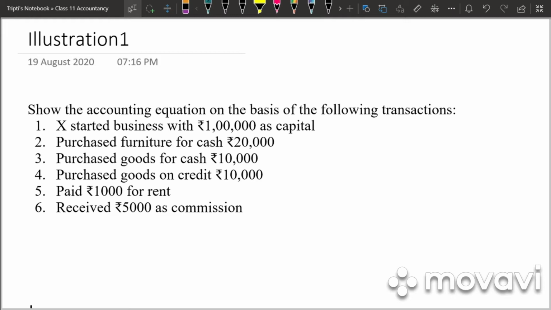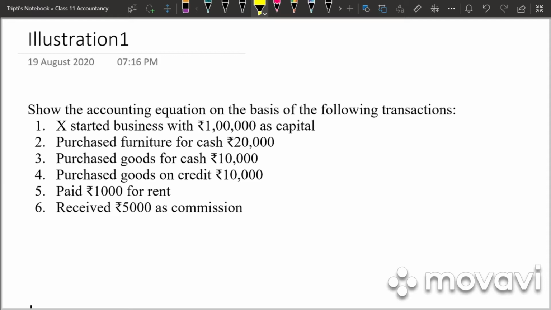So first illustration, show the accounting equation on the basis of the following transactions. X started business with 1 lakh as capital. So in this case, what has happened to our capital? Our capital has increased, and one more item which is affected is cash. So cash is also increased.